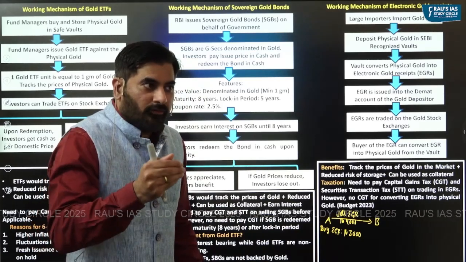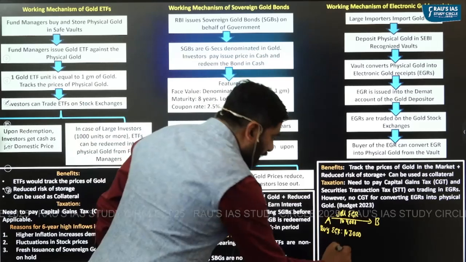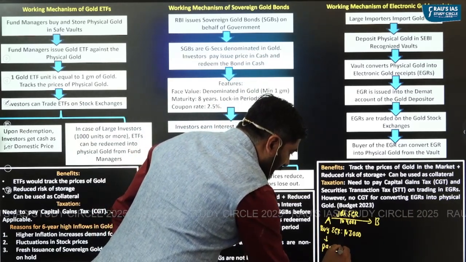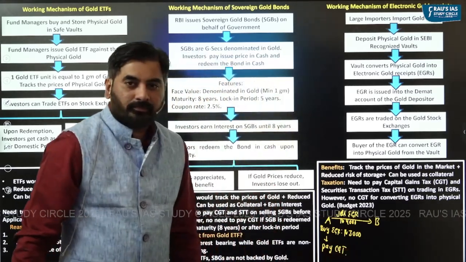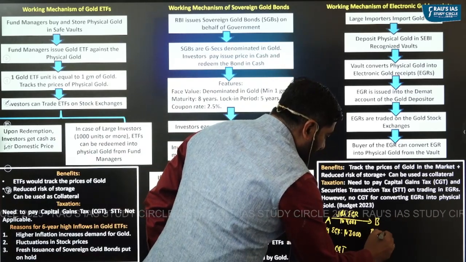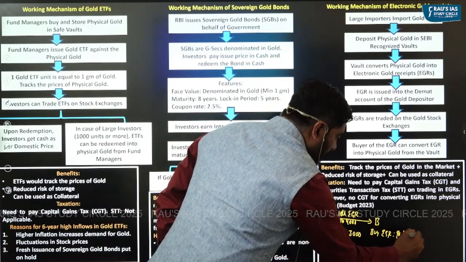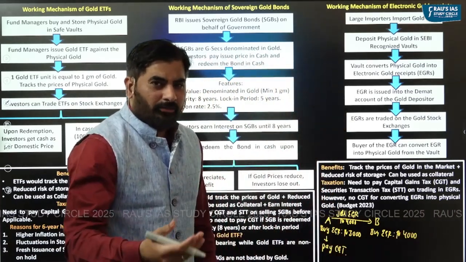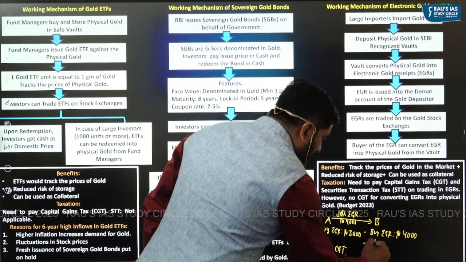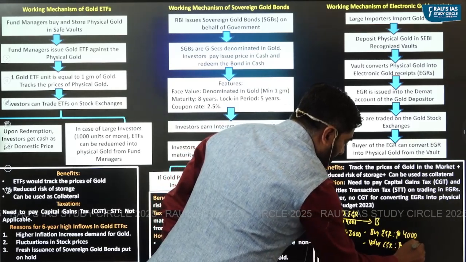Because he is making profit on sale of electronic gold receipts, A will have to pay capital gains tax. See here, B has purchased electronic gold receipt at rupees 4000. It might so happen that after a year, the value of EGR might increase to rupees 5000.